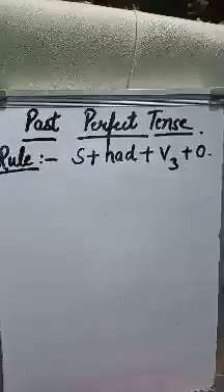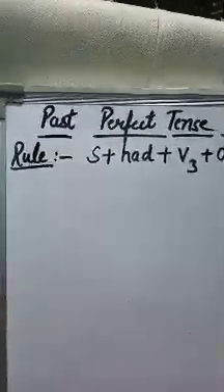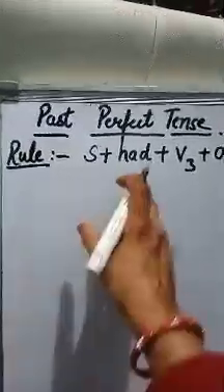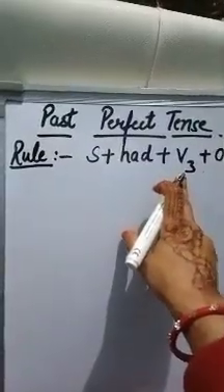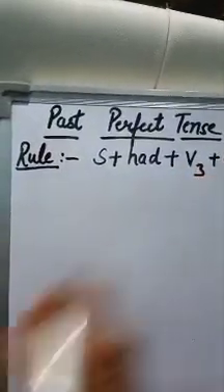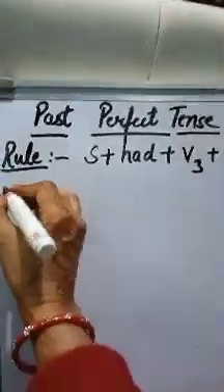This is the rule for past perfect tense, like subject, then helping verb, that is had, use of third form of verb, then object. And in passive voice,